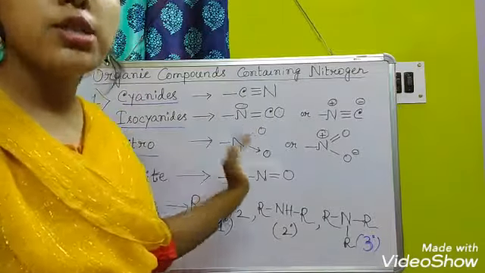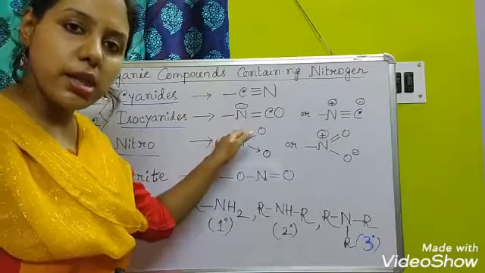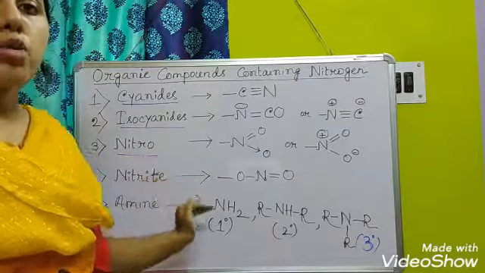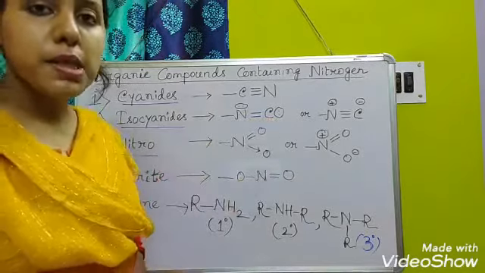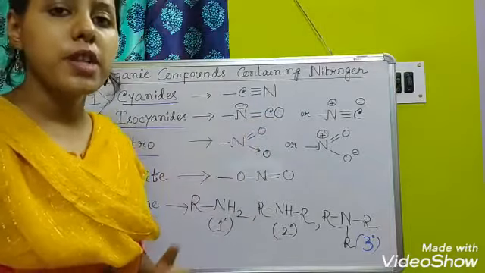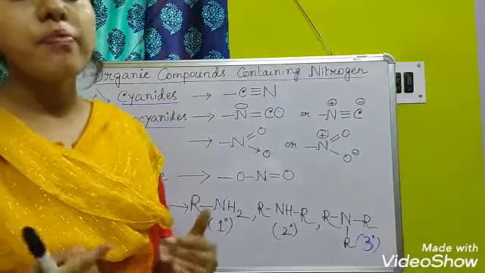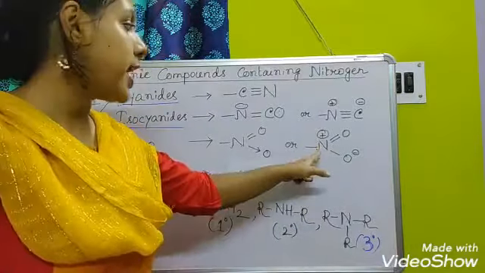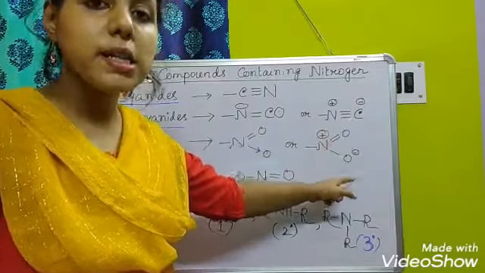In isocyanide, the alkyl group is directly attached to the nitrogen. Clear? Then nitro compounds. In nitro compounds, the nitrogen is bonded to two oxygen atoms. One oxygen atom is bonded with a double bond, and the second one through a coordinate bond. It can also be written as N+ double bond O, single bond O-.